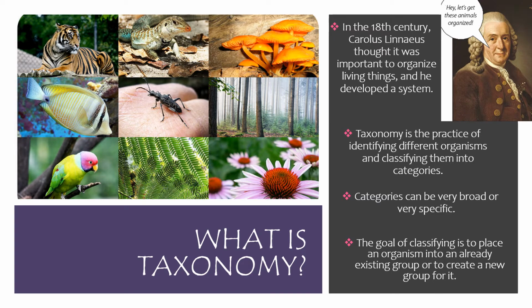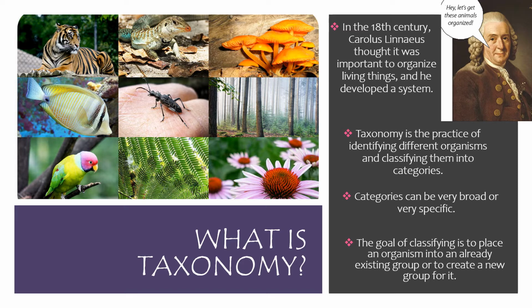And this story begins in the 18th century when a Swedish man named Carolus Linnaeus thought it was important to organize living things, and he developed a system to do just that. He started out interested in plants, but he ended up ordering all life as he knew it. We still use the essence of his system today, and he is considered the father of taxonomy. Scientists are constantly refining the system based on new knowledge. Who knows, maybe you will make a change in how animals are organized.